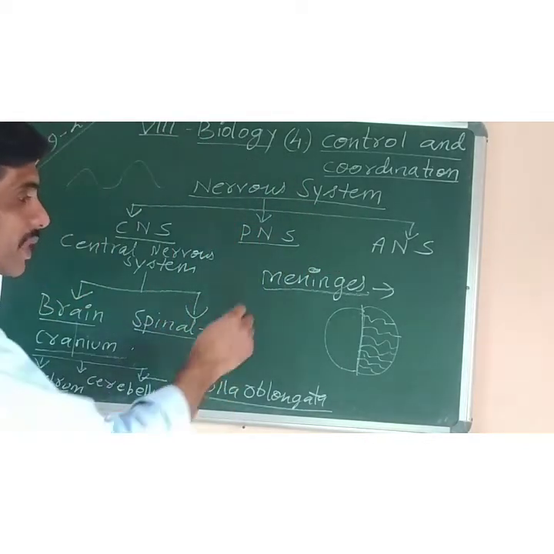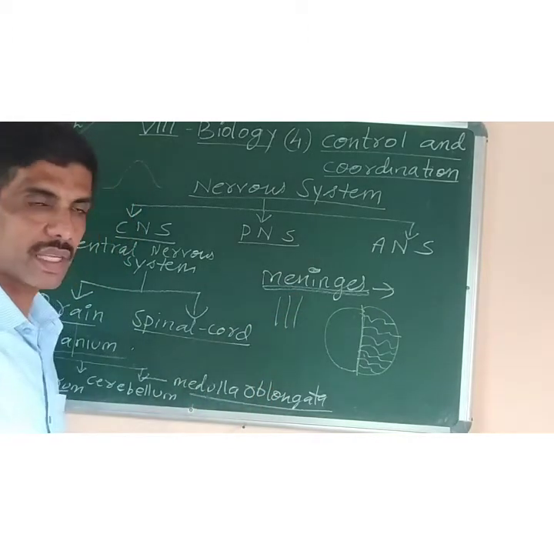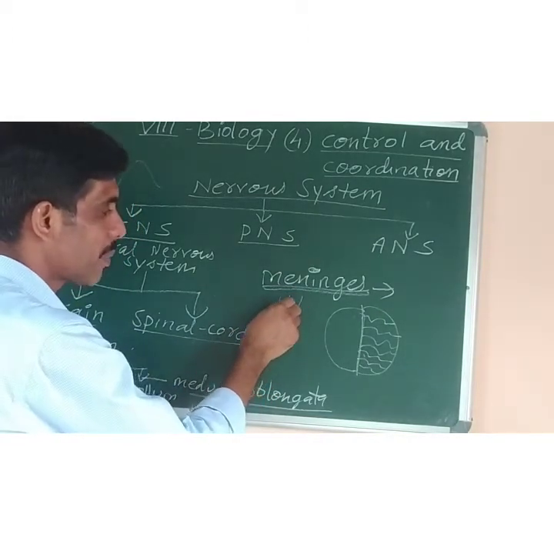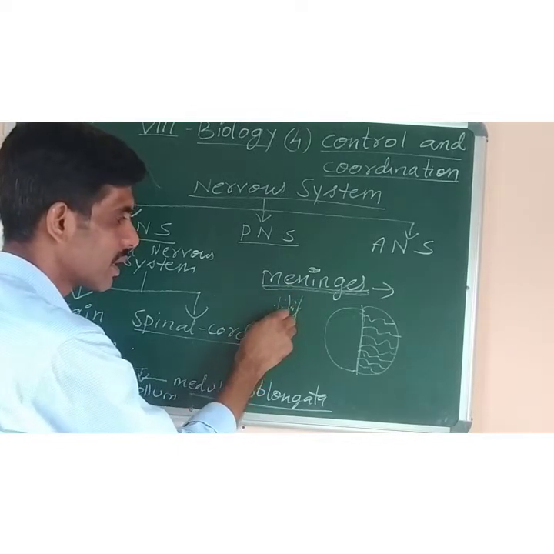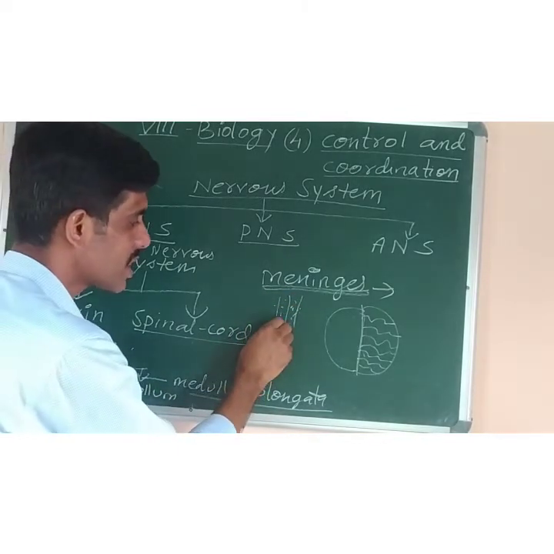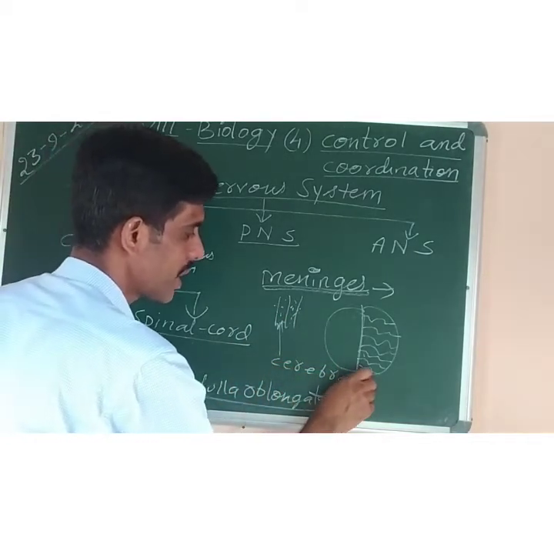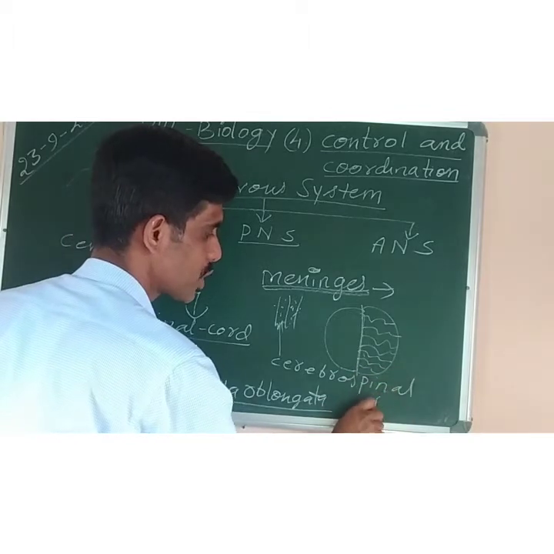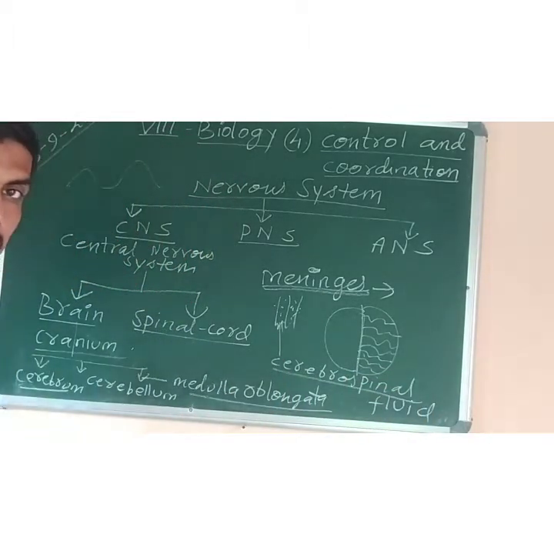Now, I had told you, remember, that the meninges is made up of three layers: dura mater, arachnoid, pia mater. In between these layers a fluid is present, and this fluid is called cerebrospinal fluid. So what is the function of cerebrospinal fluid?